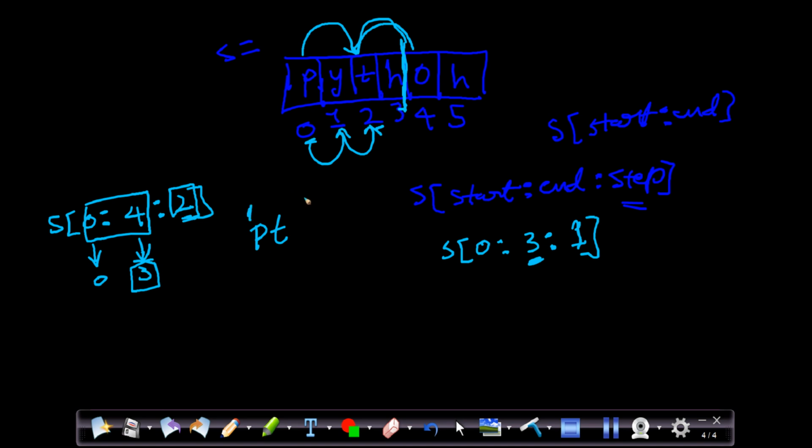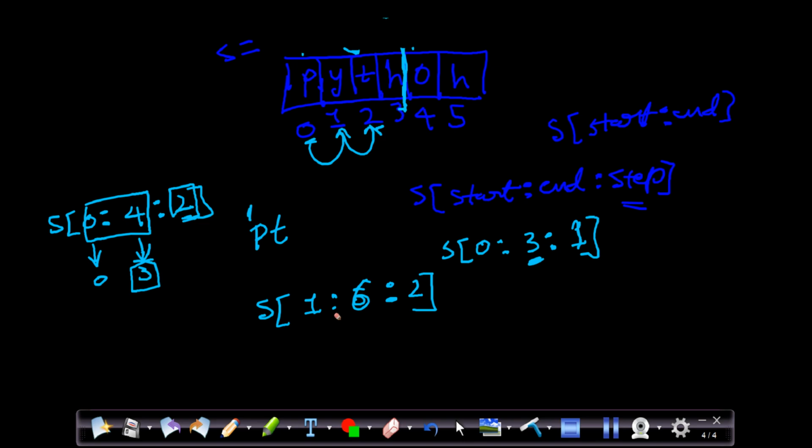Okay, one more example. Let me take a big sequence. I want to take the entire sequence starting from 1 to 2. Now can you guess what will be the output? Let me draw here.